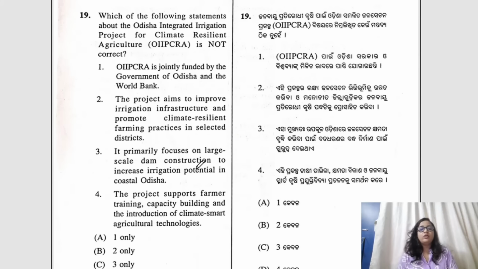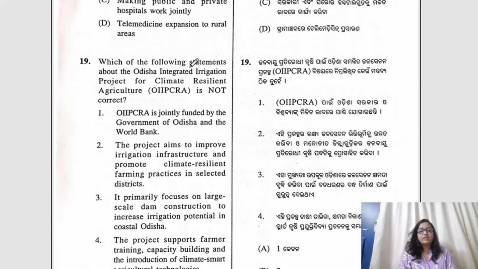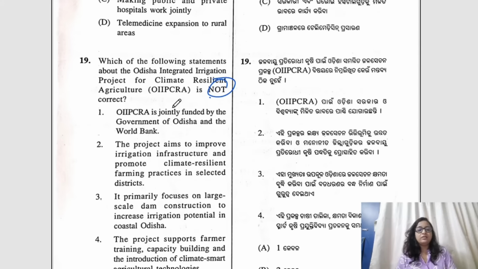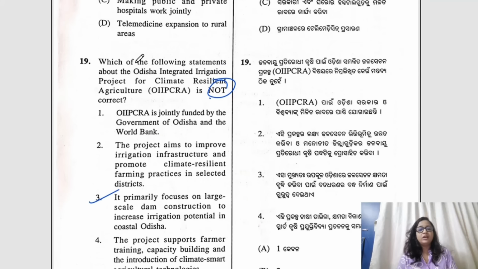Question number 19, which of the following statements about Odisha Integrated Irrigation Project for Climate Resilient Agriculture is not correct? Please read the question properly, whether it is asking for the correct one or the not correct. So here they are asking for the not correct answer, and the answer would be C, 3. Because it is saying it primarily focuses on large scale dam construction to increase irrigation potential in coastal Odisha.